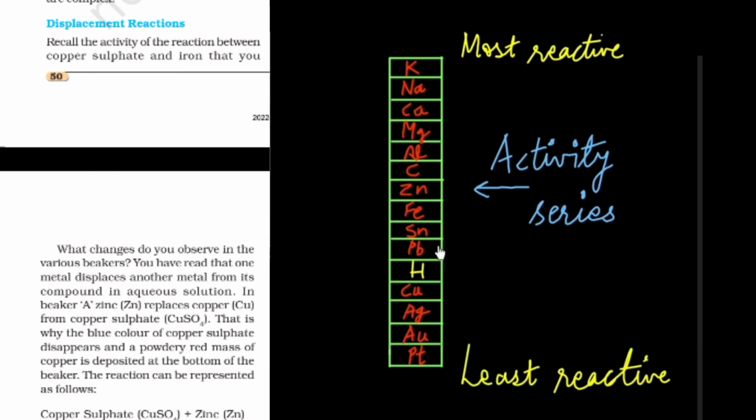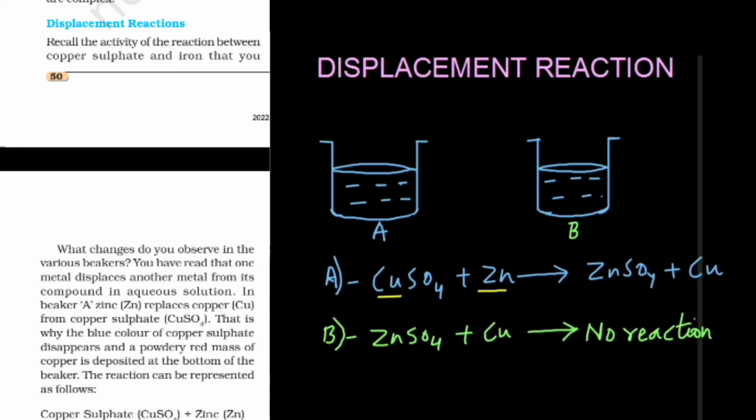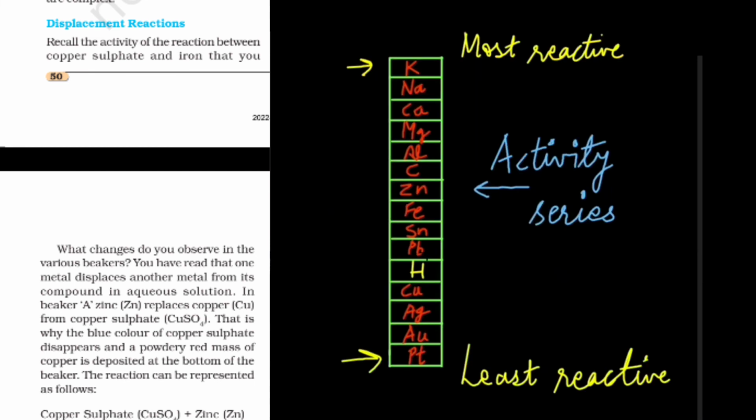Here we see this activity series, which comprises many metals. Now these metals are arranged on the basis of their decreasing activity or decreasing reactivity. So you can say that K, that is potassium, is most reactive and platinum is least reactive. How do we compare this? Now we will see copper and zinc. Copper gets displaced from its solution. So the position of copper is here and zinc is here. So you can say that zinc is lying at the top of copper.